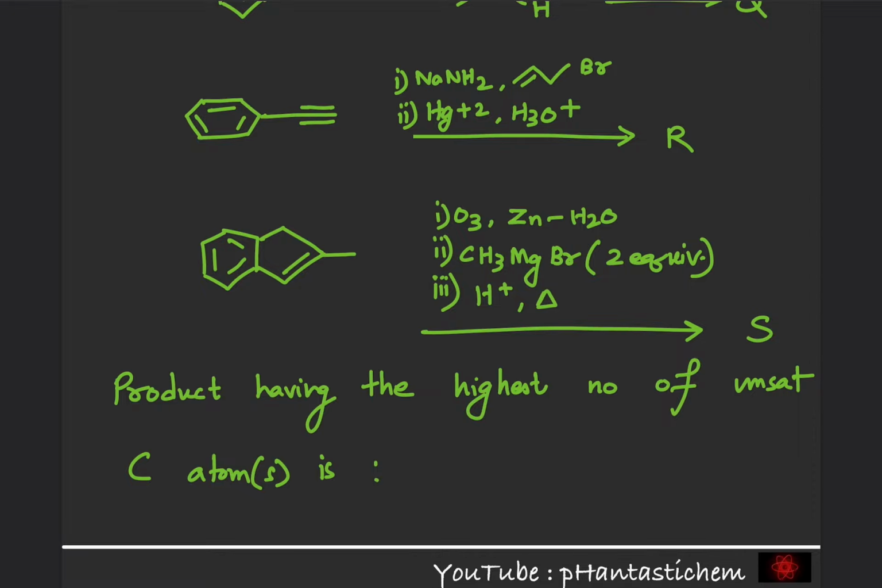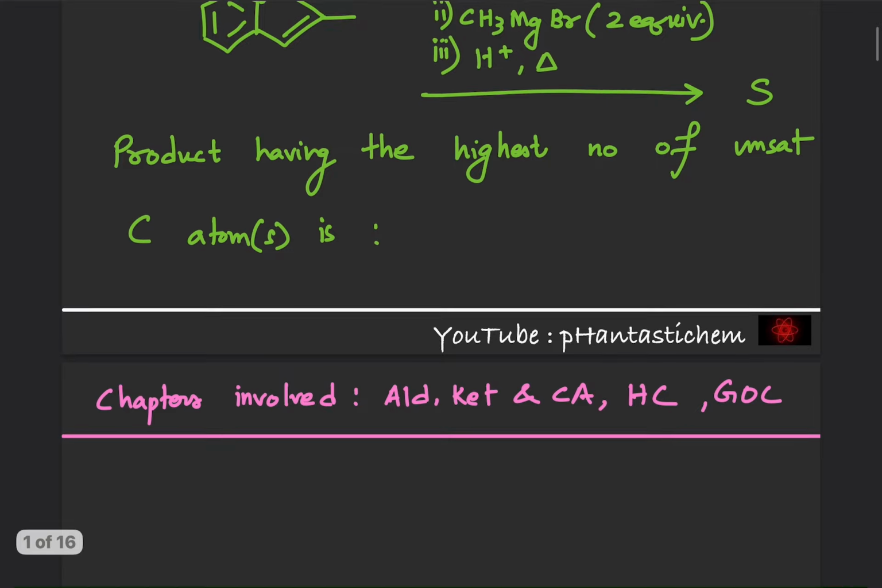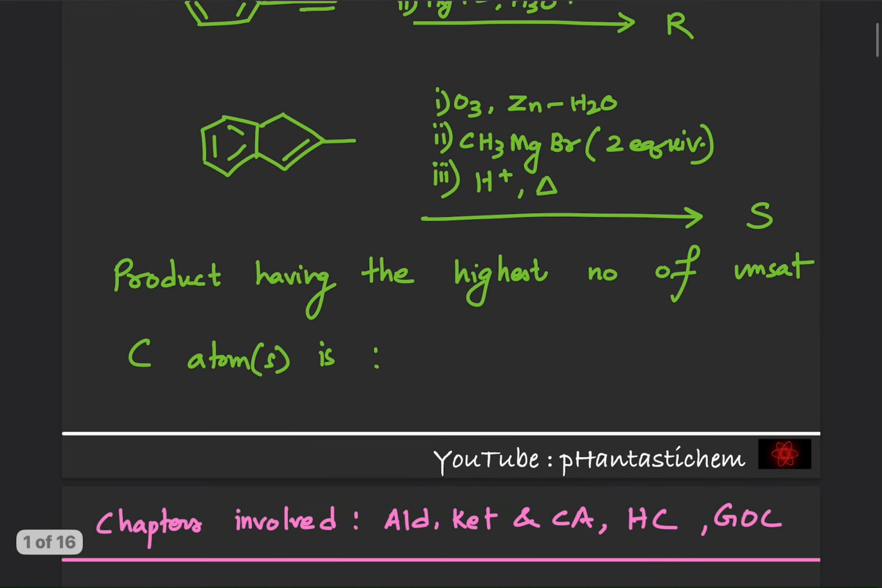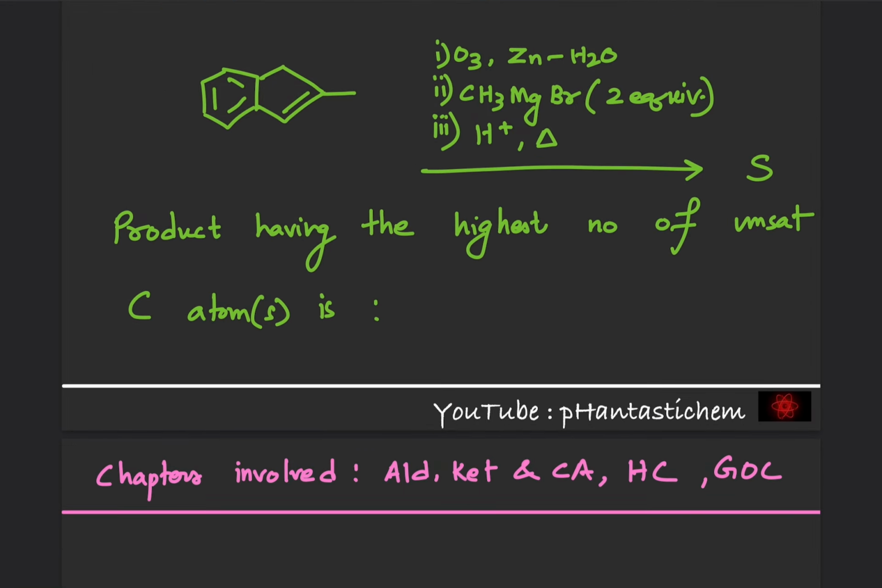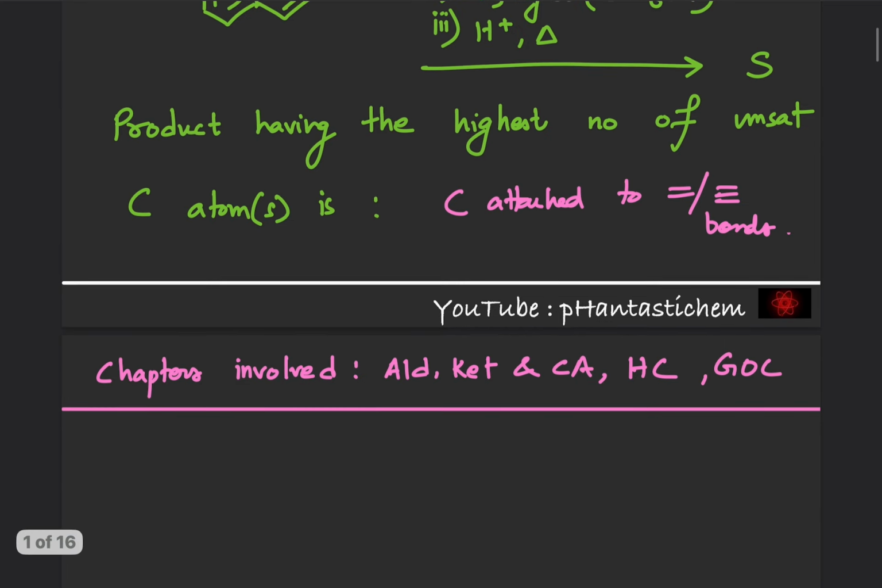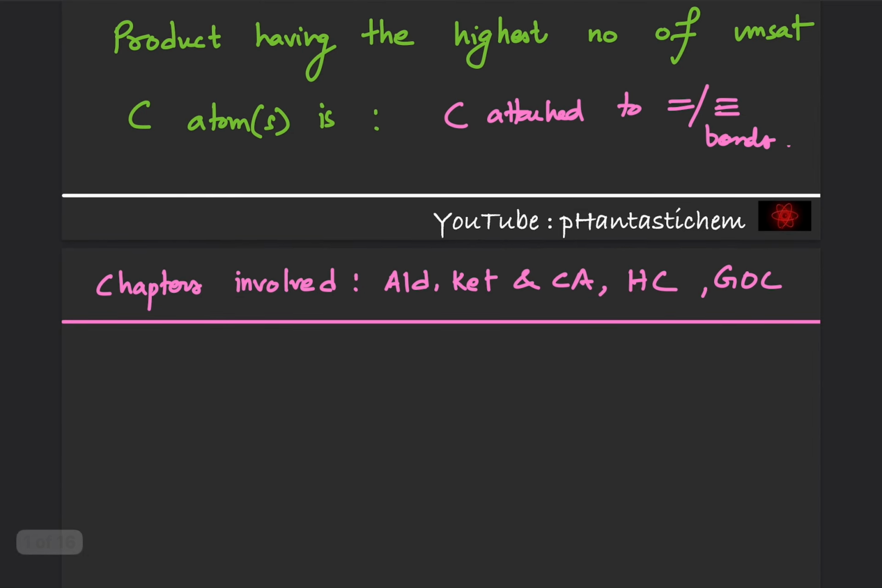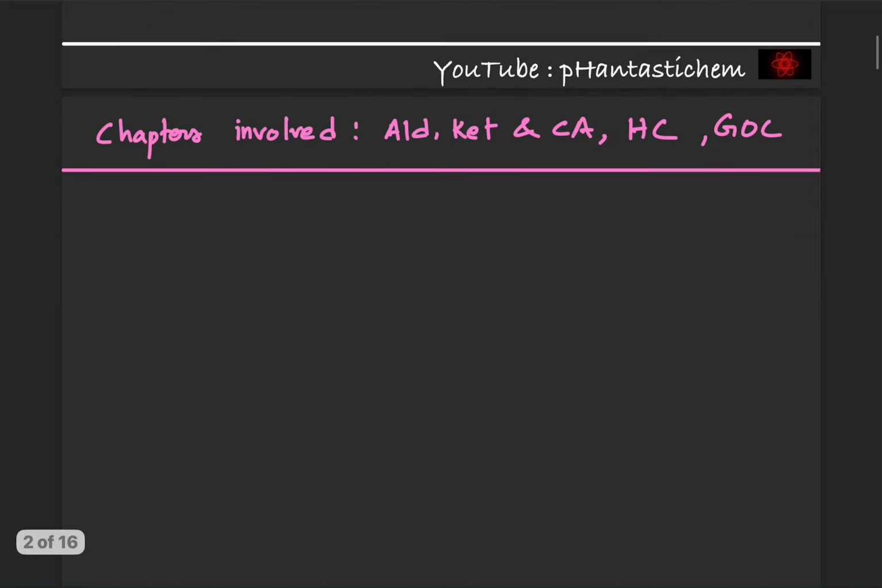Okay. So they're asking us to find in P, Q, R, S which one will have the maximum number of carbons which are attached to double or triple bonds. Okay. So the chapters involved are aldehydes, ketones and carboxylic acid, hydrocarbons and general organic chemistry. Okay. So in P, the starting compound is a carboxylic acid, right? So this is the starting compound in the case of P.